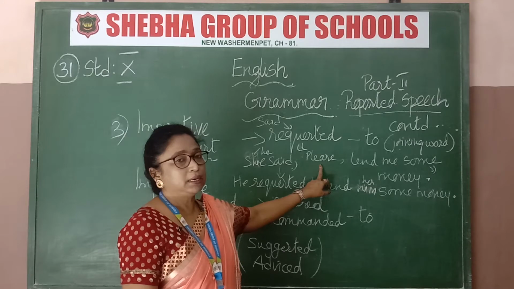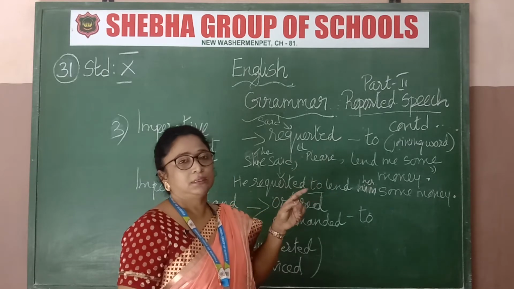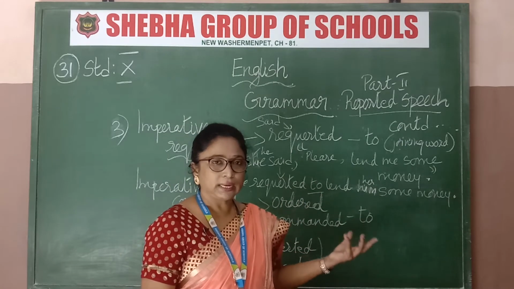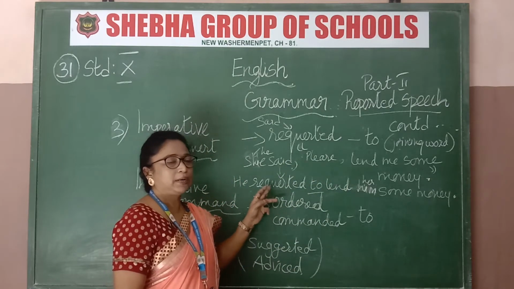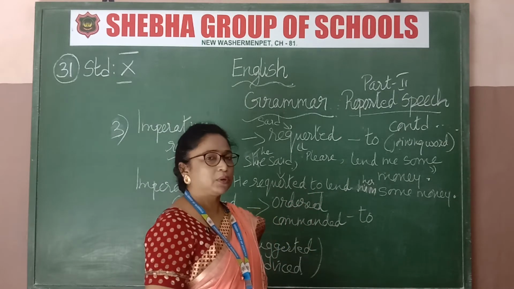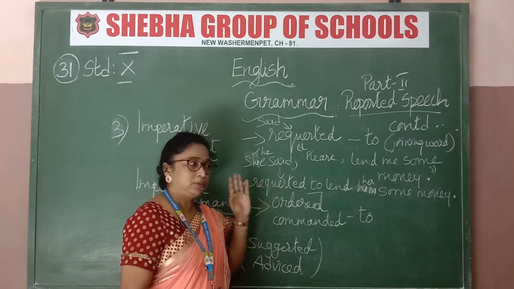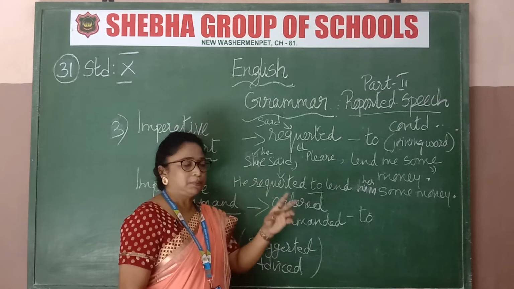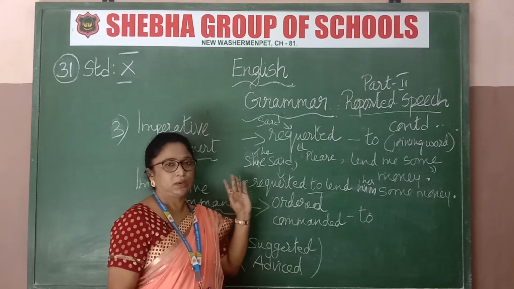The beggar begged, or the victim begged the justice to relieve him, to release him. So for that kind of word, you can write begged or pleaded. If you write pleaded to the judge to release him, that works. Even that you can write requested, or somewhere you see please, you write requested. If it is a court case or a beggar asking, you write pleaded or begged. Accordingly you must write.